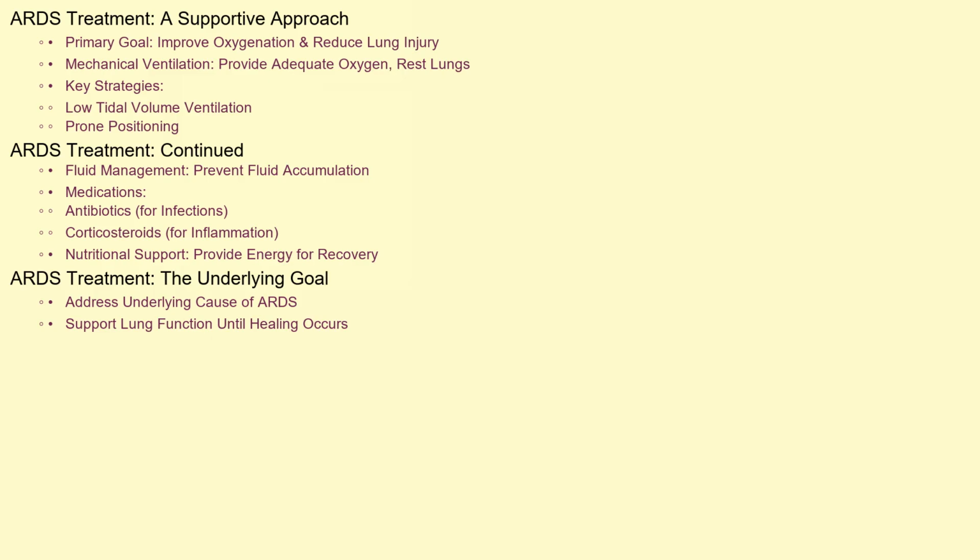Fluid management is crucial to prevent further fluid accumulation in the lungs. Medications, such as antibiotics to treat underlying infections and sometimes corticosteroids to reduce inflammation, may also be used. Nutritional support is essential to provide the body with the energy it needs to recover. Ultimately, the goal is to address the underlying cause of ARDS while supporting lung function until the lungs can heal.